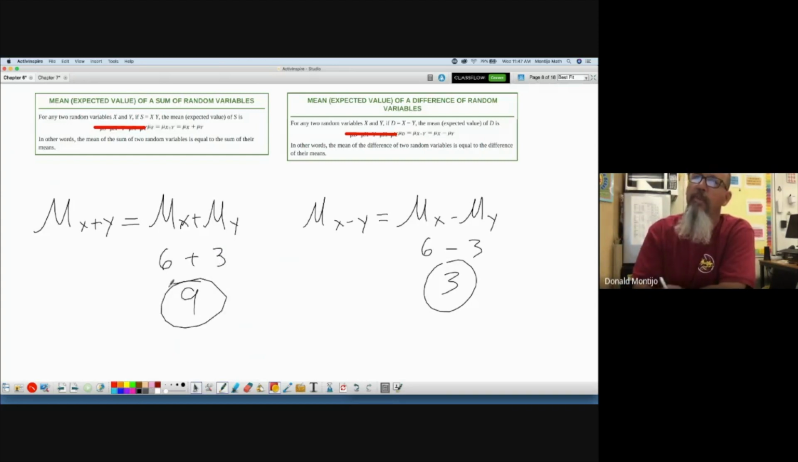So the rules for adding two means and subtracting two means are simple. Just add them, just subtract them. Makes our life very easy.